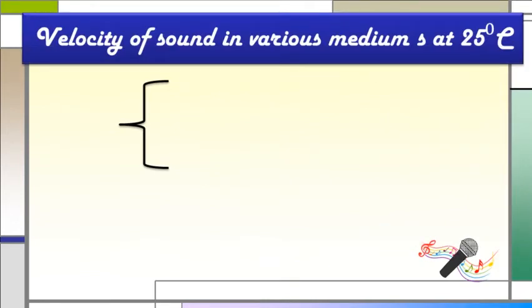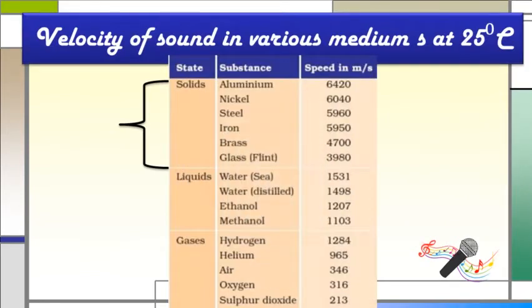Now student, here is the velocity of sound in various mediums at 25 degrees Celsius temperature. Here one chart is given in which the medium or state of a substance is given, the next column is for the substance, and the third column is for speed in meters per second. Speed is given for solid medium, liquid medium, and gaseous medium.